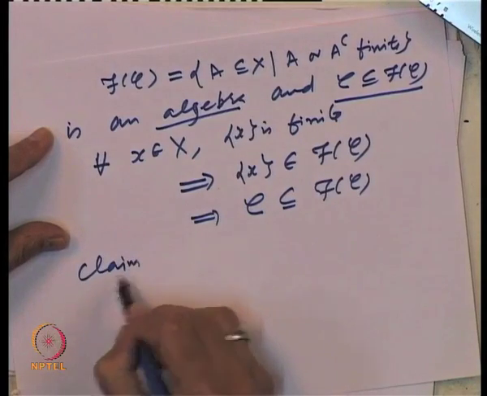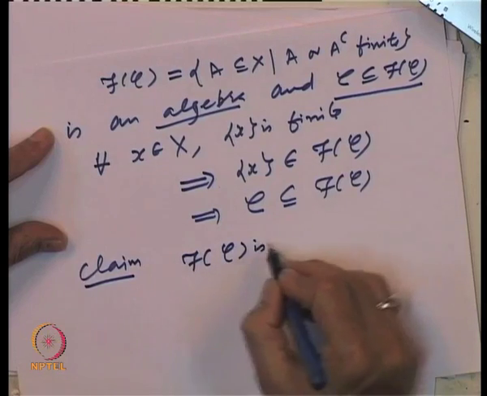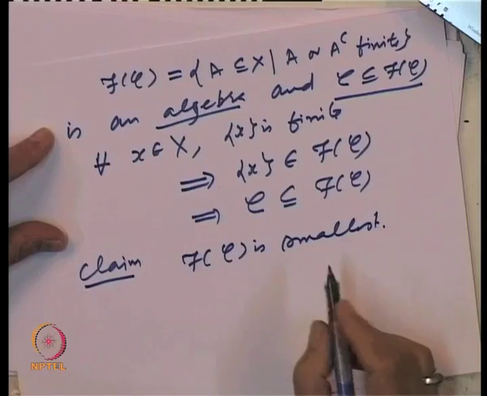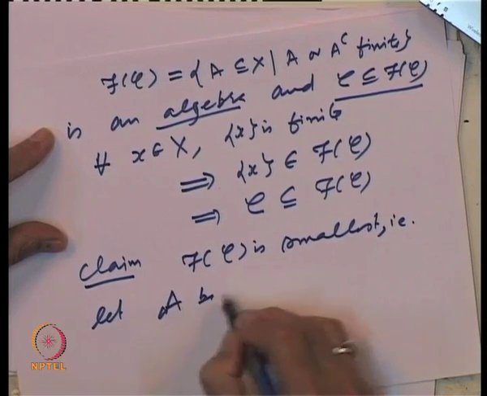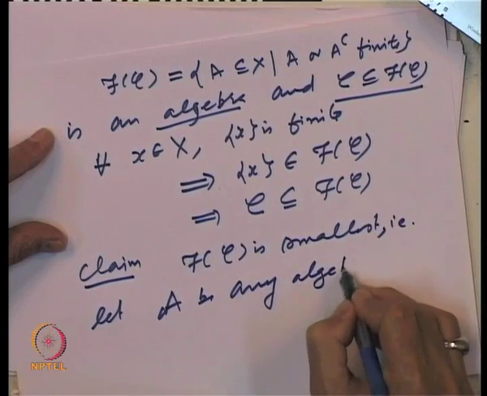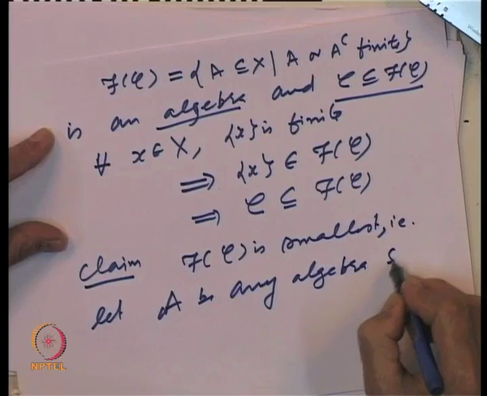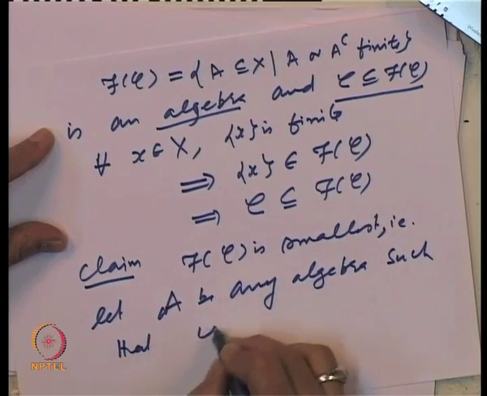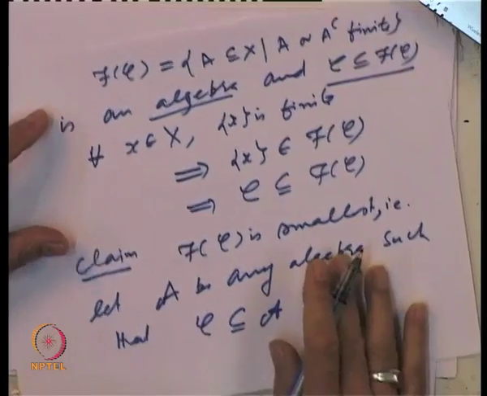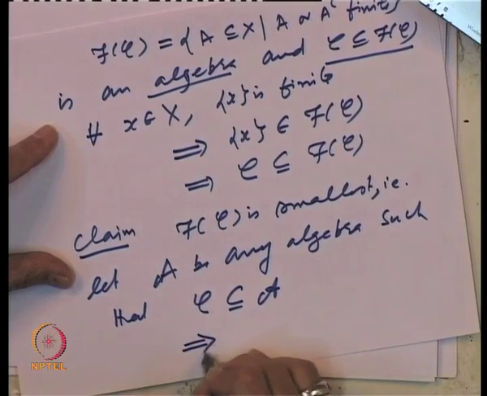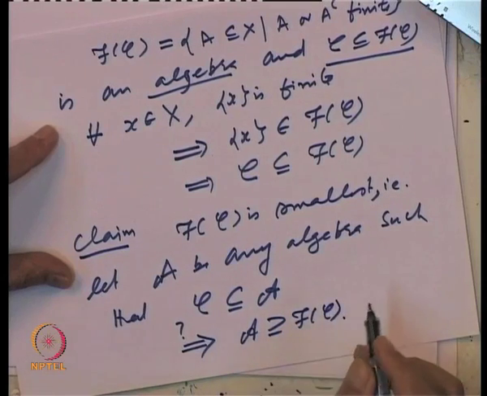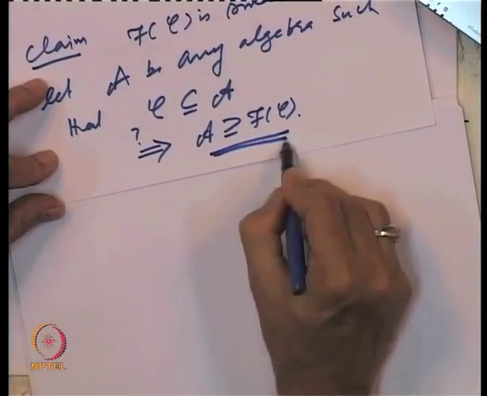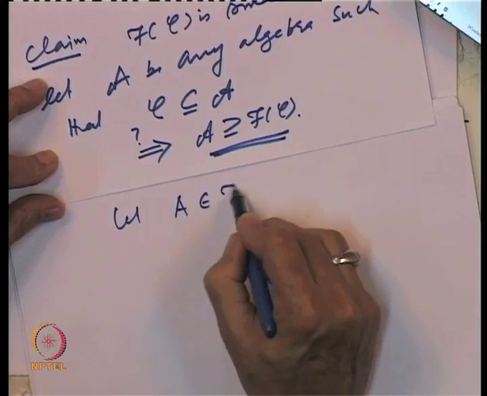Claim finally, that f of C is smallest. So, that is, let A be any algebra such that C is inside A, then that should imply that A includes f of C. So, let us show how that is true. To prove this, let A belong to f of C.